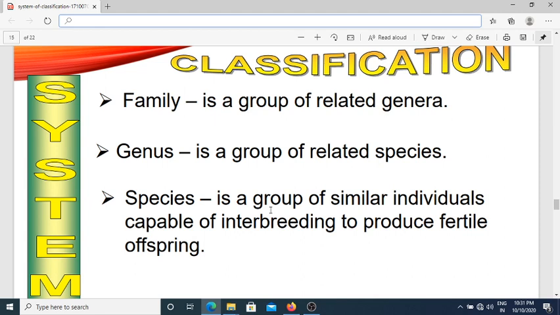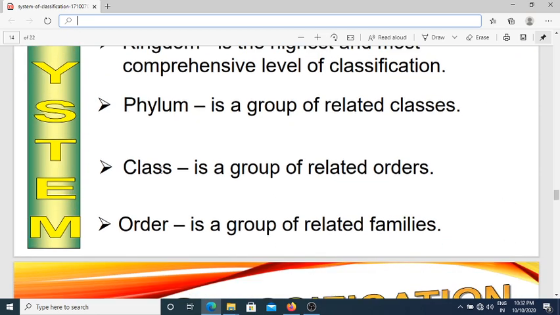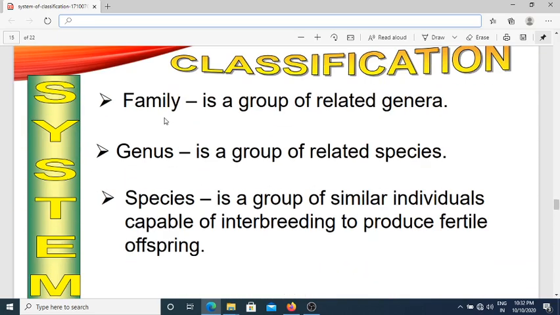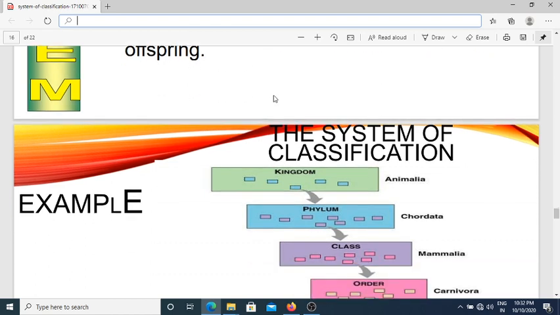Or species is a group of animals which have morphological, physiological, embryological and genetic similarities and can interbreed freely to produce fertile offspring. For example, Homo sapiens, sapiens is the species of Homo. This is the linear system of classification. First one is the kingdom, second phylum, third class, fourth order, fifth family, sixth genus, and last one is the species.